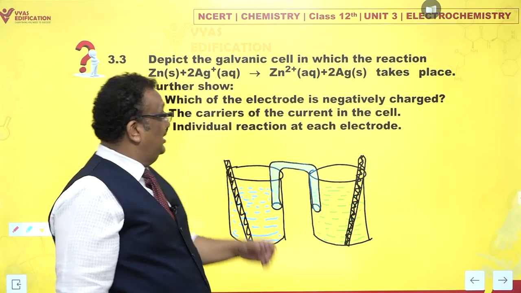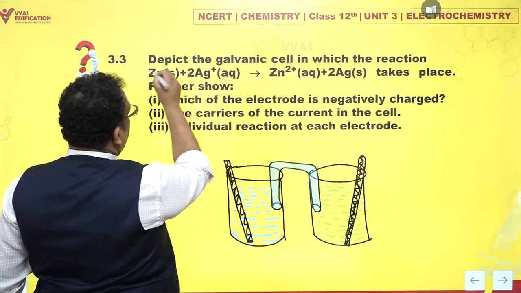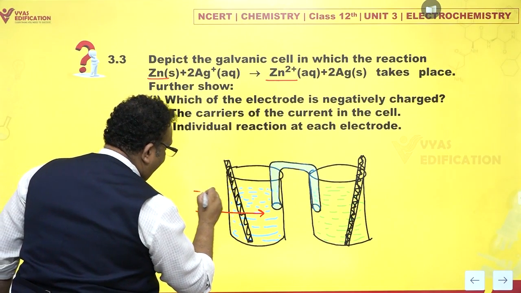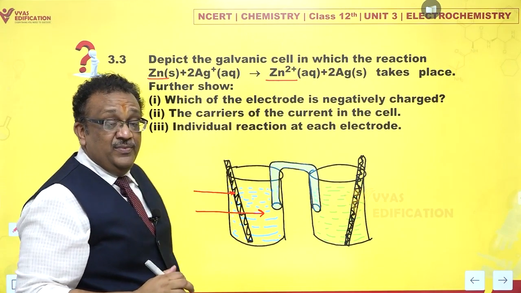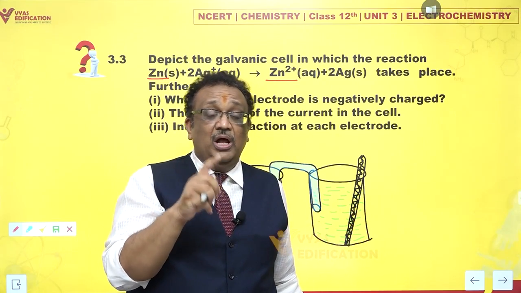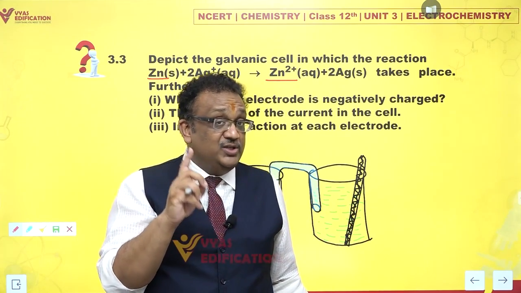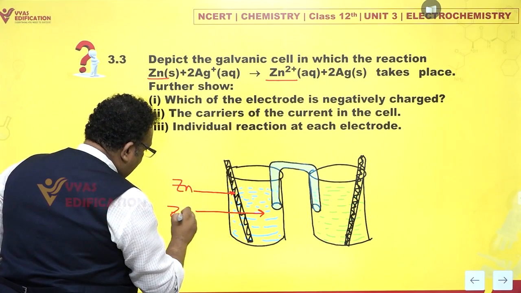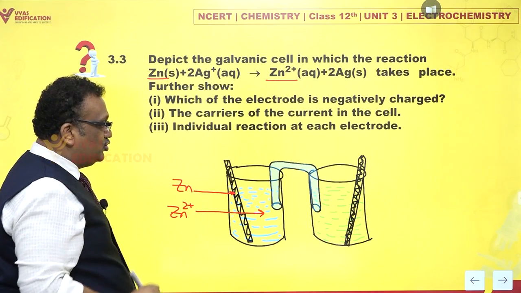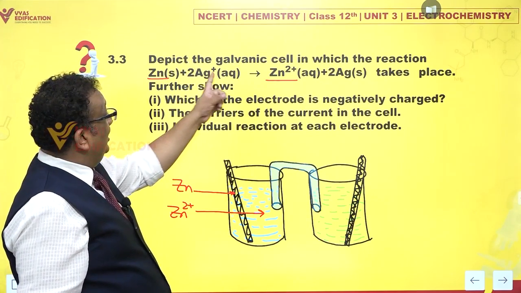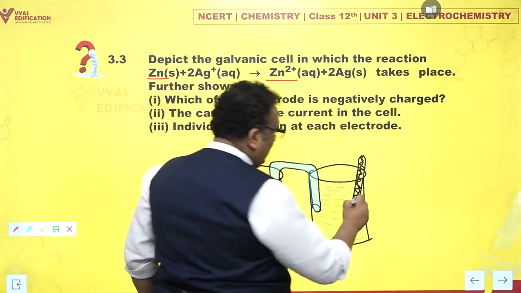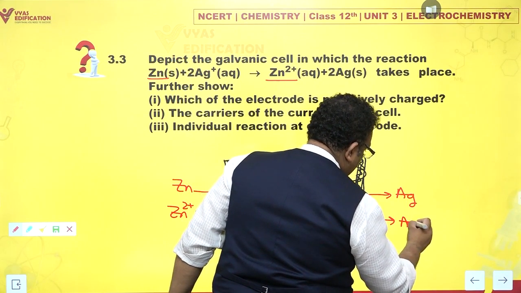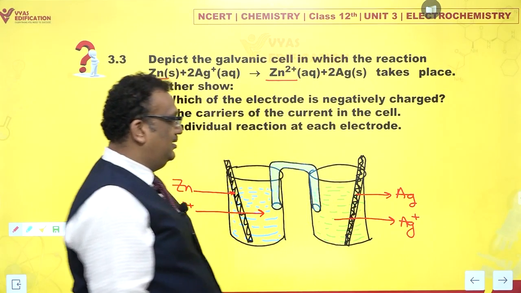If you have zinc and zinc ions, always remember, metal has to be kept dipping in the solution of its own ions. Its own ions, nobody else's ions. So if you have a zinc rod, then the zinc rod has to be dipped in a solution of zinc ions. Silver ions and silver. So this has to be silver metal, then this solution has to be Ag+ ions.